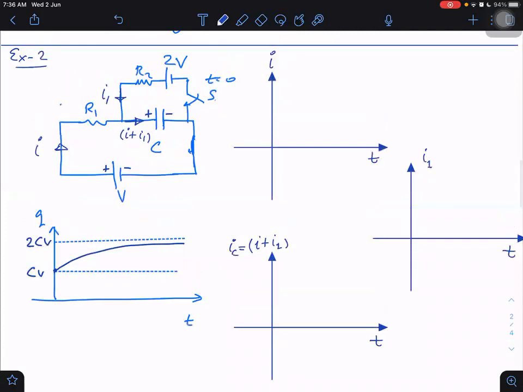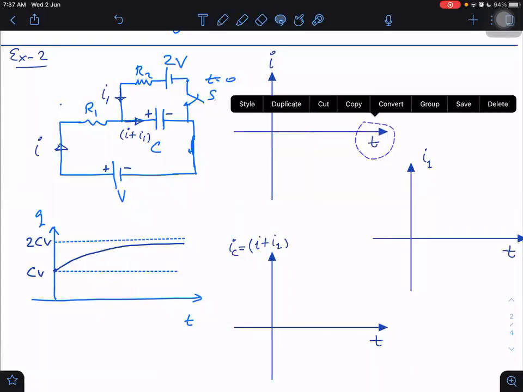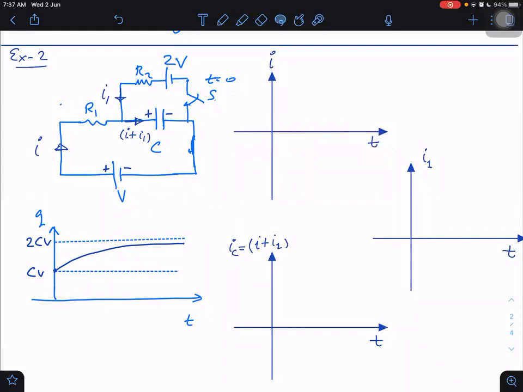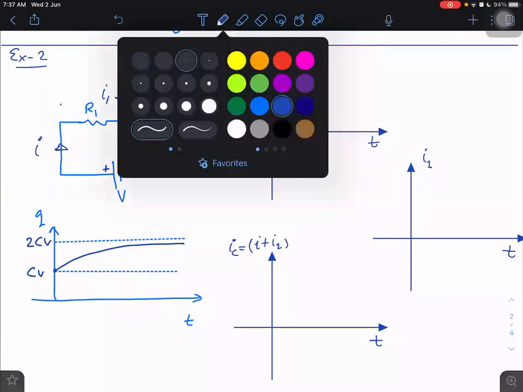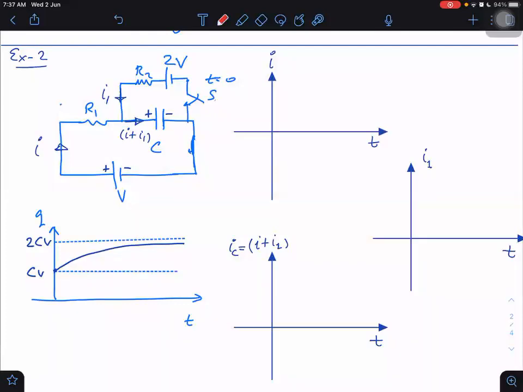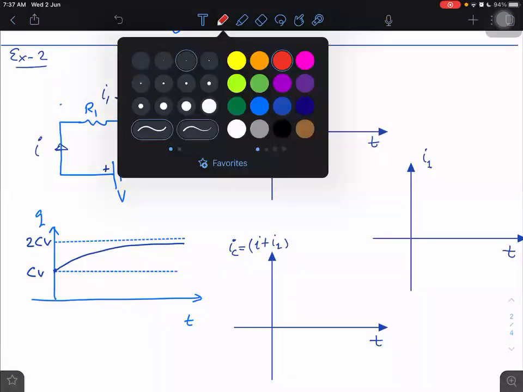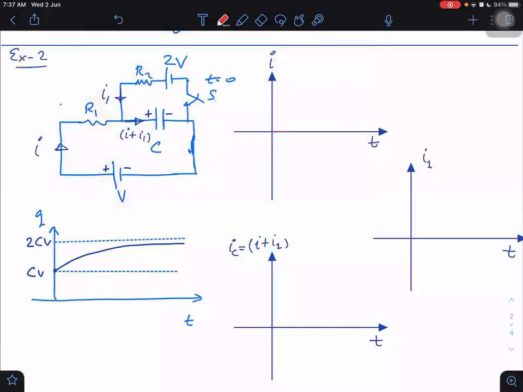What is the value of initial current? Initial current was 0 here. How do we know it was 0? Because already there was no switch here. It was already connected like this. Means this capacitor was already initially charged. Initially it was already having charge CV. So there was no current initially flowing in this. So I hope you understand that here I have to take I initially as 0. Then maybe I have to take red color to represent that initial line here.